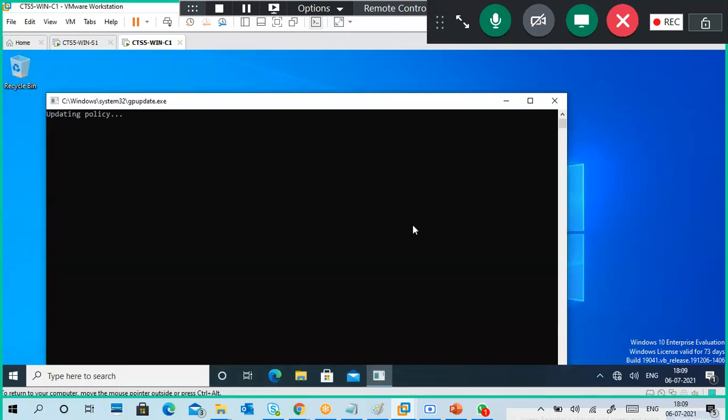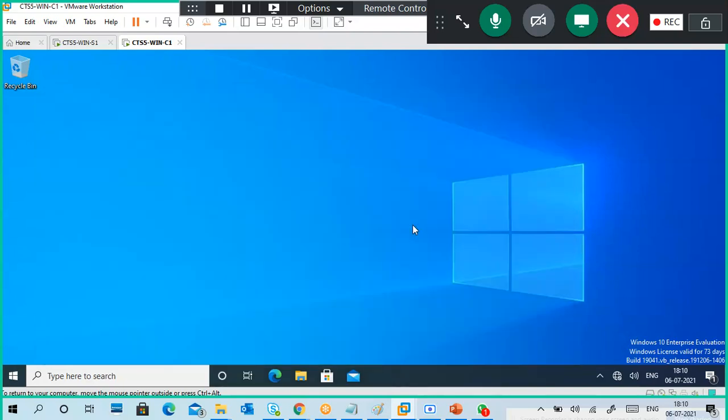So what is the reason is, time synchronization issues are there. It is trying to pull the policy from server to client, but it won't apply, but it will verify time synchronization, authorization, or any other issues, or policy conflicts. It will display at the client side in this command window only. It is showing successful means it's good. If it is showing some issue, definitely there is an issue.